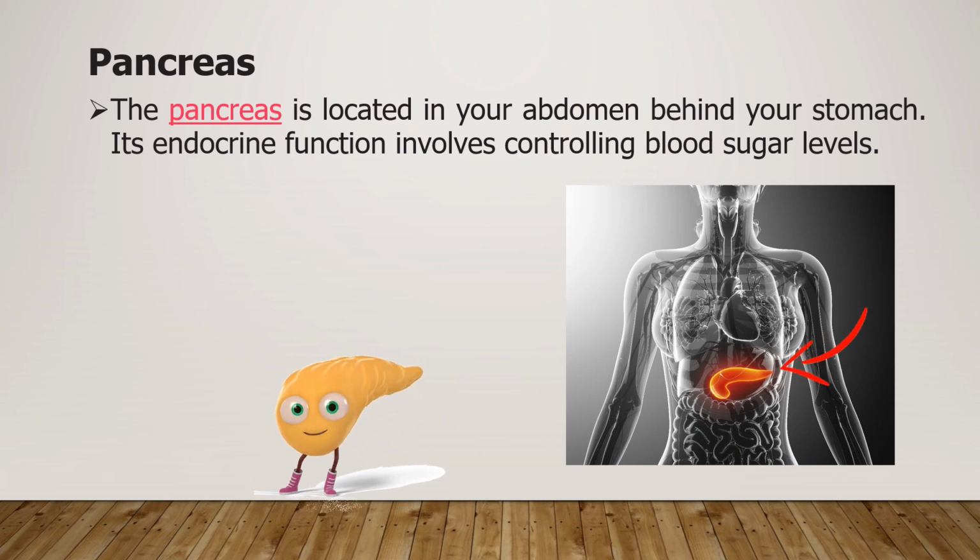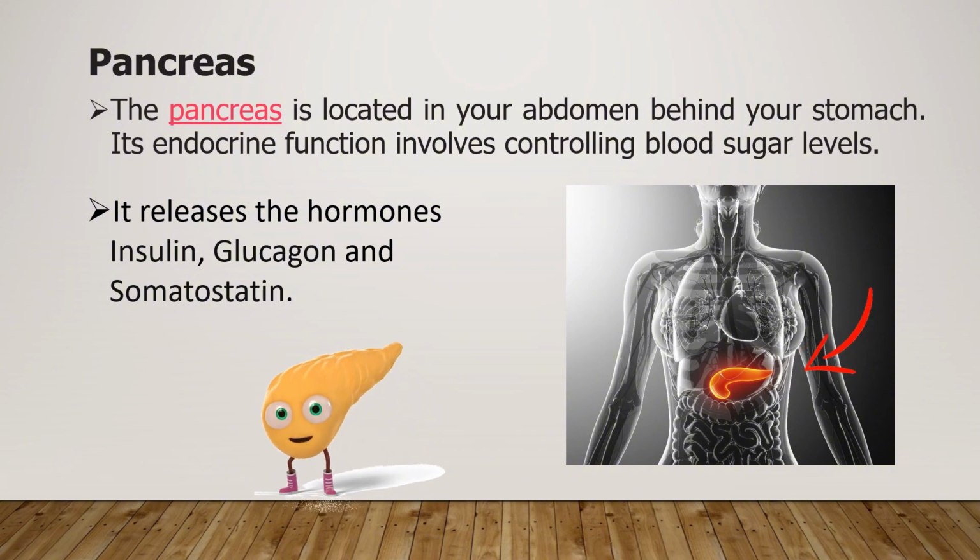The next gland is the pancreas. The pancreas is located in your abdomen behind your stomach. Its endocrine function involves controlling blood sugar levels. It releases the hormones insulin, which lowers blood glucose when levels get too high; glucagon, which raises blood glucose when levels get too low; and somatostatin, which inhibits the release of insulin and glucagon.